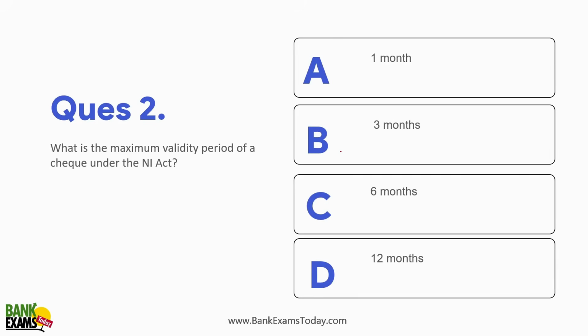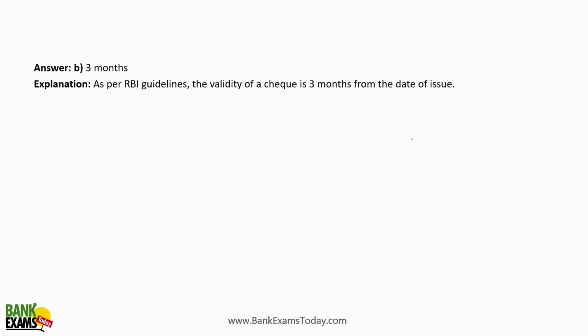What is the maximum validity period of a check under the Negotiable Instruments Act? The maximum validity period of a check under the Negotiable Instruments Act is 3 months. After 3 months, a check becomes a stale check and you cannot encash it.